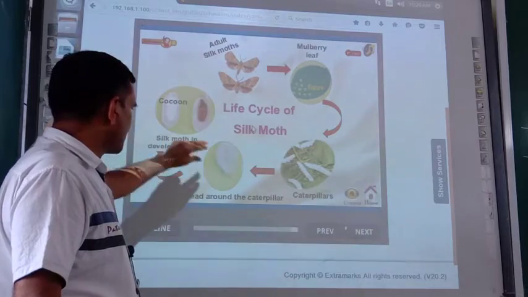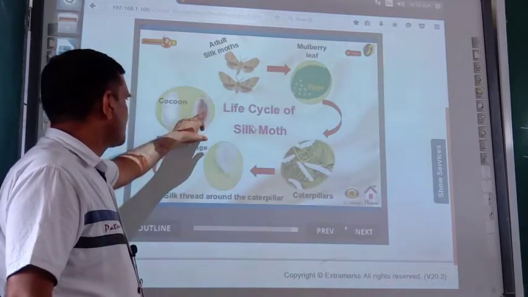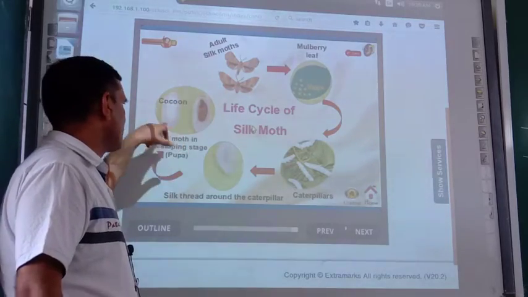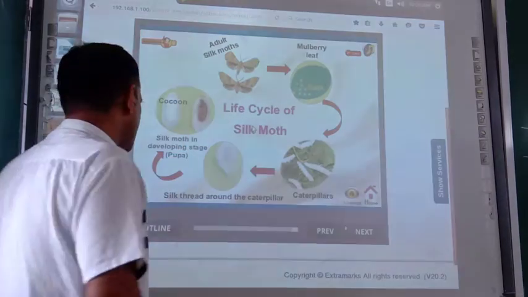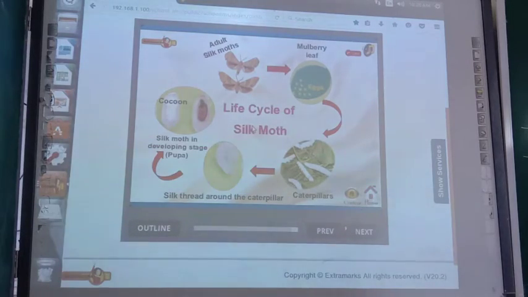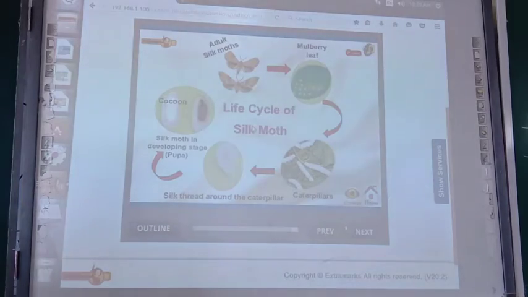So inside the protective layer, this pupa is developing. This is called cocoon stage. So silk thread around the caterpillar, that is called pupa stage. Please make the diagram. So this is the story of life cycle of silk moth.